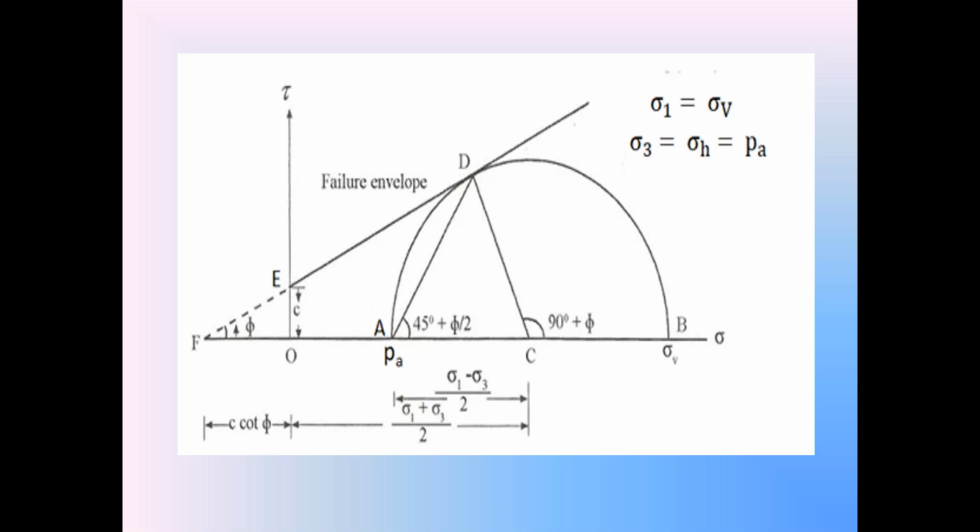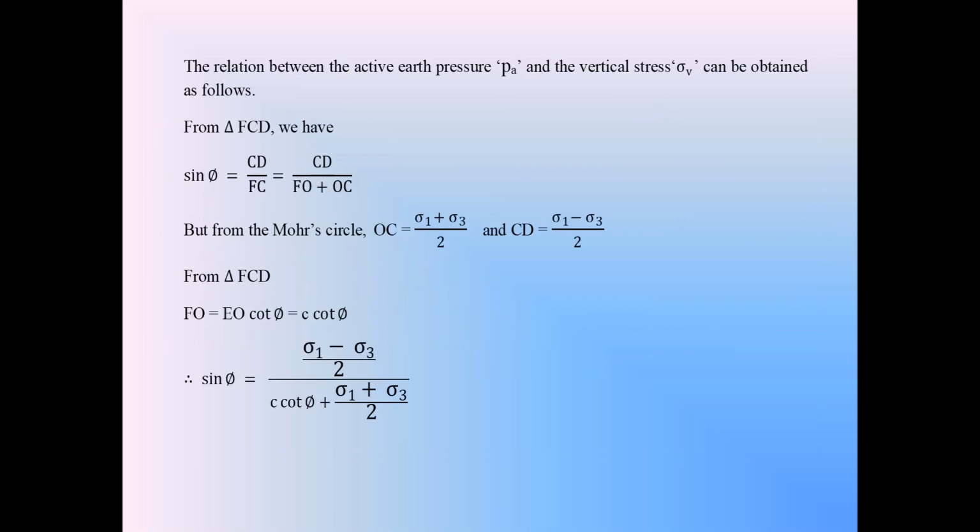Now coming to the equation for the active earth pressure PA in the cohesive backfill. So we consider the right angle triangle CDF. Already I explained that the radius of the Mohr stress circle, AC or CD, is (sigma 1 minus sigma 3) by 2.